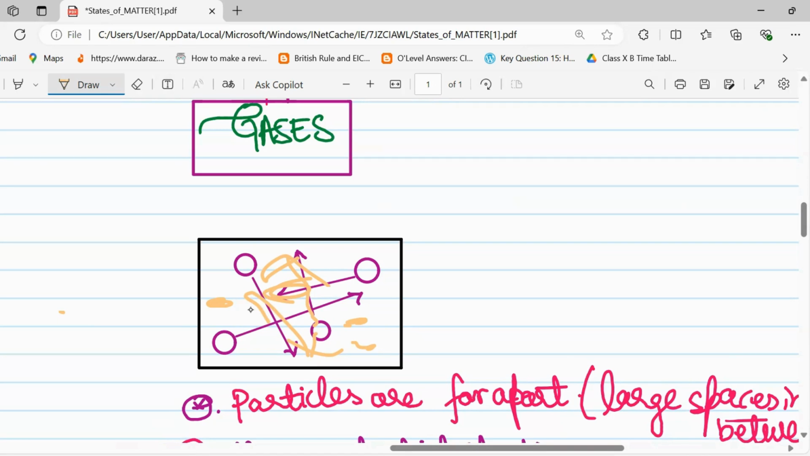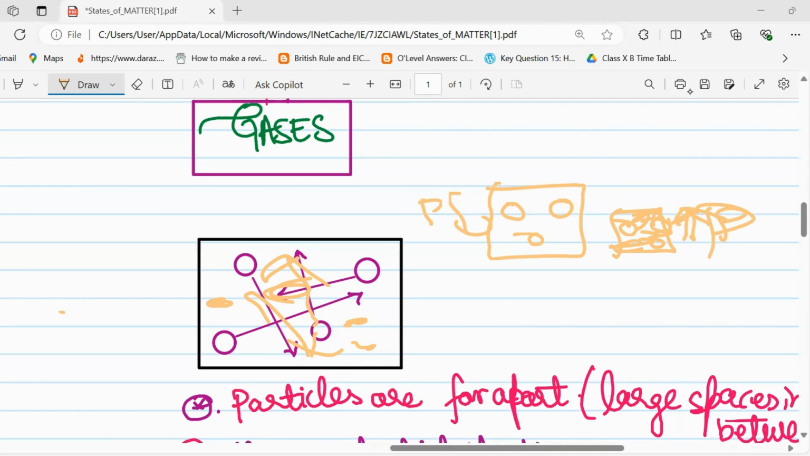So if we compress them, for example, into a container, okay, if we compress them into this small container, what will happen? There will be more collisions with the container and with the particles too. So due to the collisions, the pressure will also increase. If there is more volume, then the pressure will be less. If there is less volume, then the pressure will be more, because in the less volume, the number of collisions will increase, and hence it will create pressure.